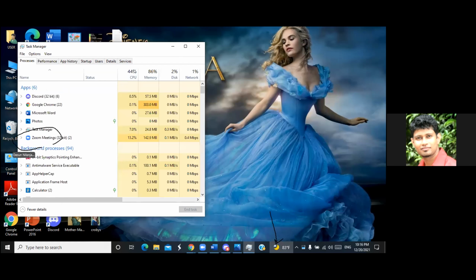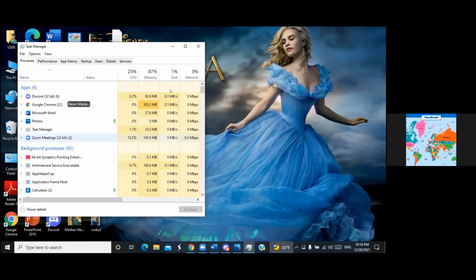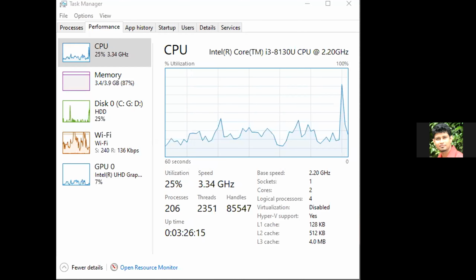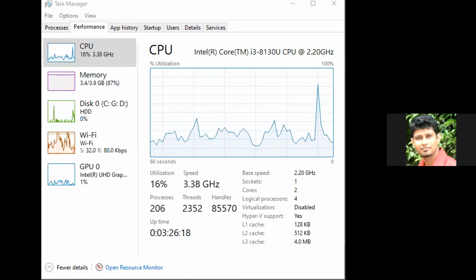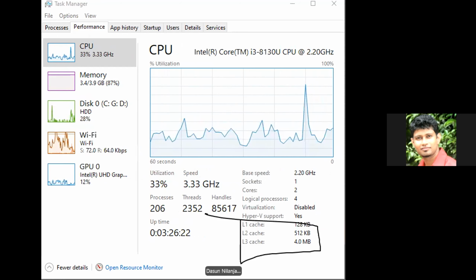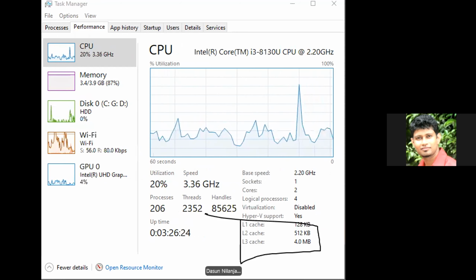Performance tab. The second tab, which is performance. Okay, there you can see the cache memory on that. And this is your processor. This is your processor speed and the cache memory, right? Anyone else? Okay, Vinujana, I think yes, you got that. Good. Anyone else?